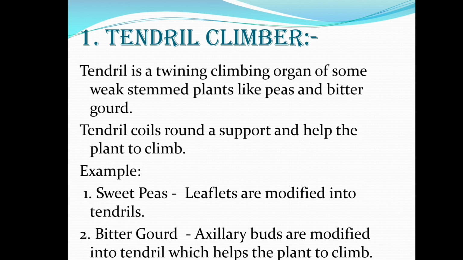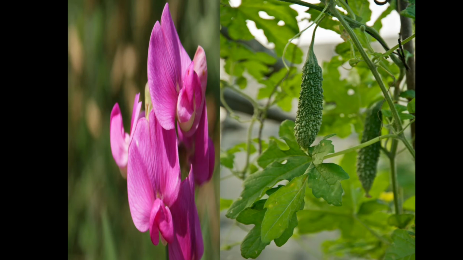The examples for tendril climbers are sweet peas, where the leaflets are modified into tendrils, and the second example is bittergourd, where the axillary buds are modified into tendrils which help the plant to climb. The two examples of tendril climbers are sweet peas and bittergourd.